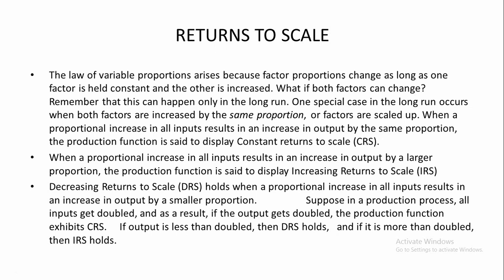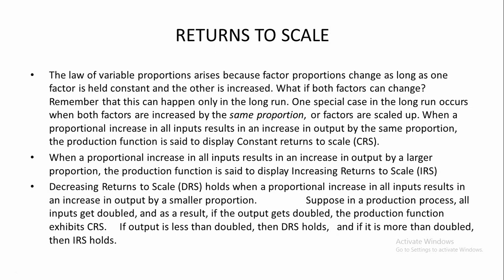Suppose in a production process all inputs get doubled, and as a result the output gets doubled. That is the case of constant returns to scale. What do you mean by constant returns to scale? The proportional change in inputs becomes the proportional change in output.